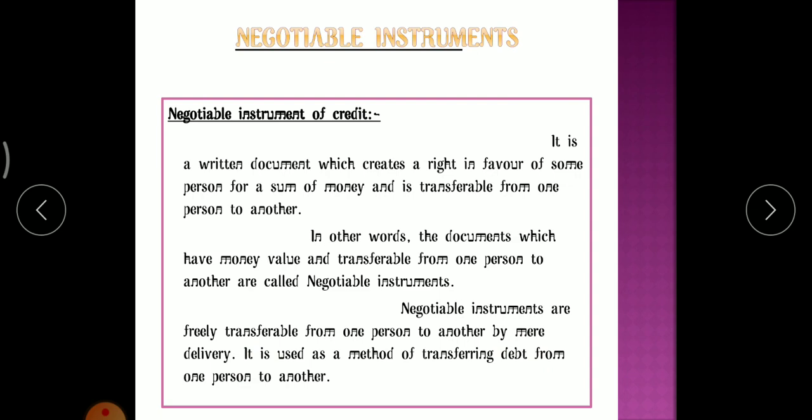Okay, so it is freely transferable. It is used as a method of transferring debt from one person to another person. By way of a negotiable instrument, an amount can be easily transferred.